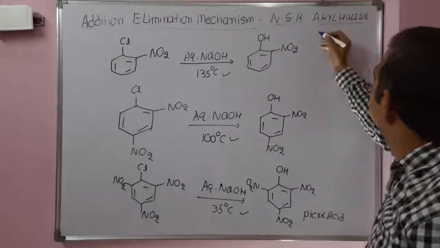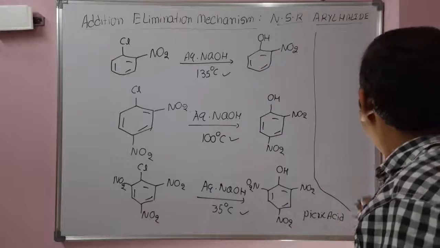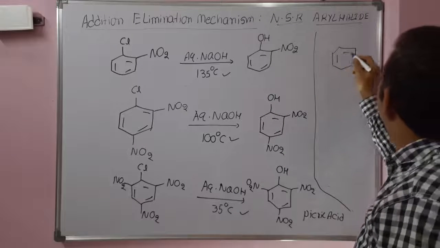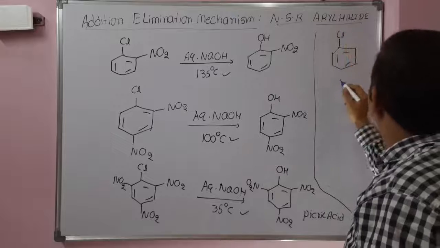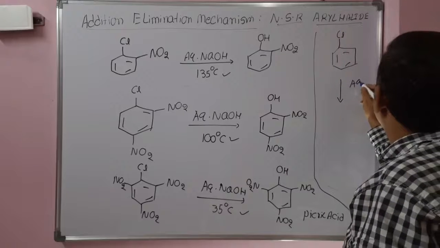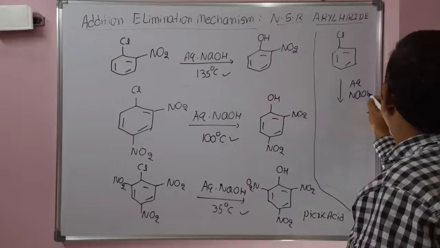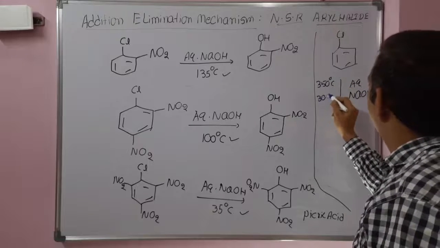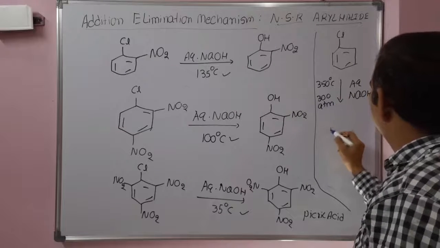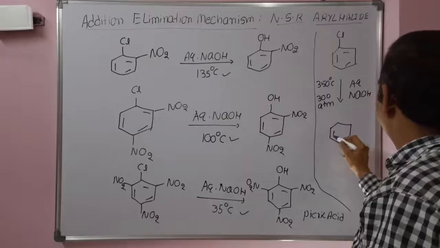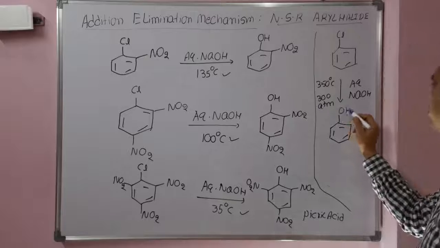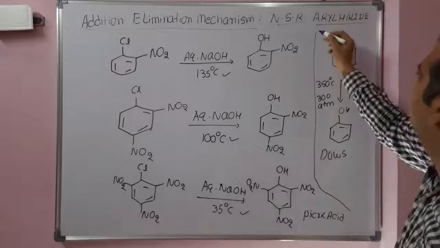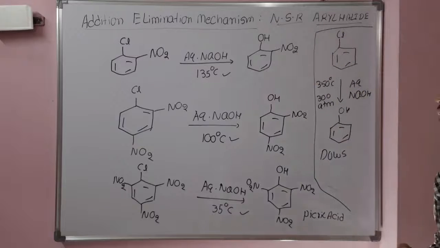Now let's also see the Dow process. What is the Dow process? When chlorobenzene reacts with aqueous sodium hydroxide, what temperature is required? 350 degrees centigrade and 300 atmospheric pressure, to give phenol. This is an example of the Dow process, an industrial process. This is not the addition elimination mechanism; we wrote it here just for comparison.